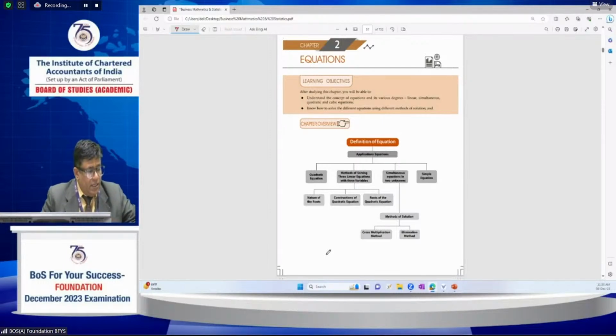These are the types of equations. But from the examination point of view, questions are majorly related to third degree polynomial equations and second degree, that is quadratic, equations, and based on those, questions are asked in the examination.